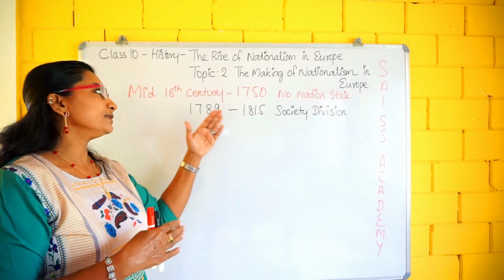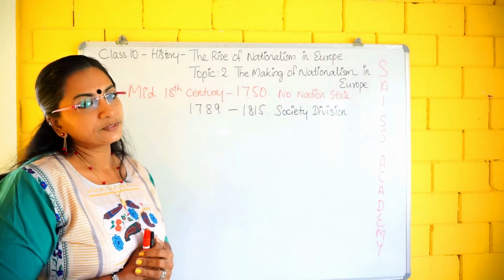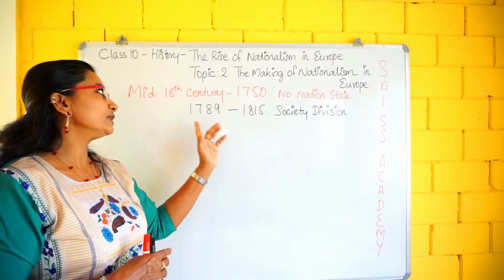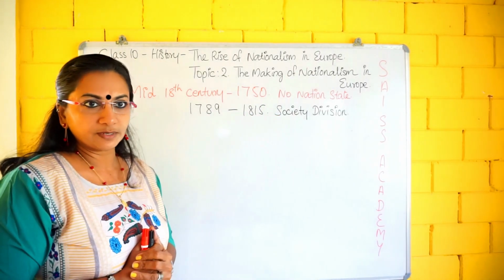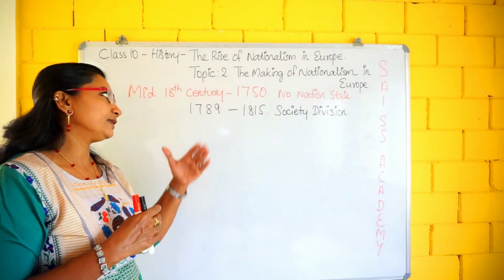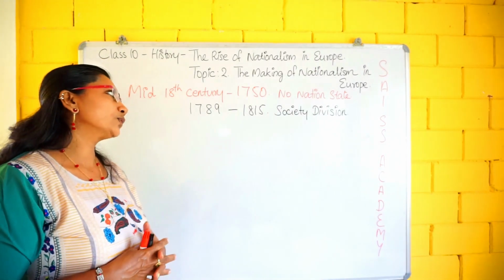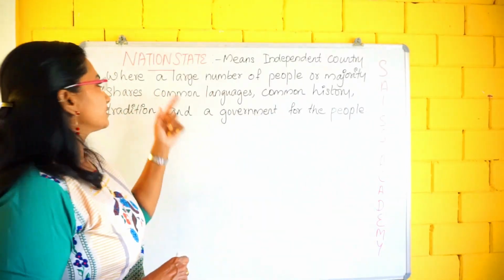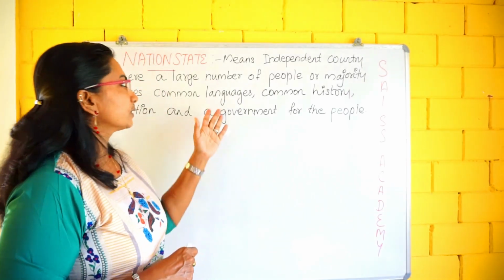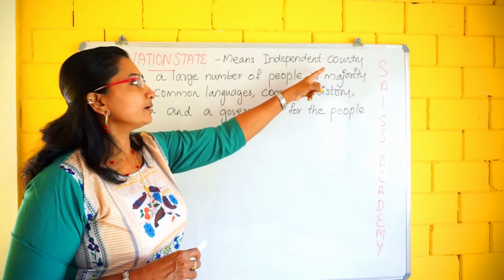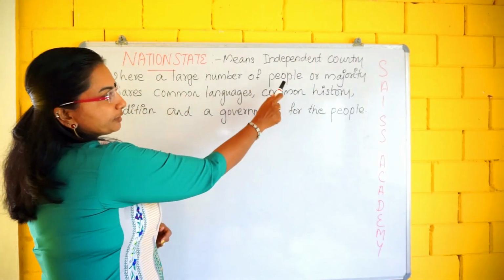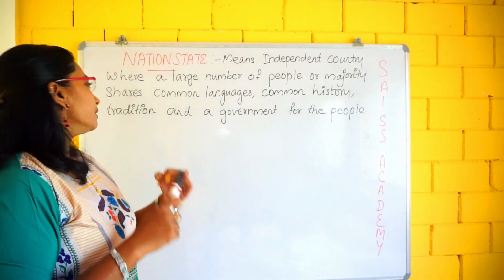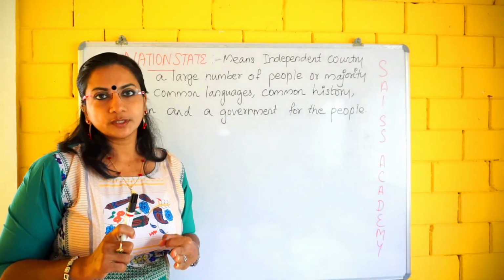Okay, in the mid 18th century, no nation state was there, and the divisions of the society started in Europe around 1789 to 1850. The other thing is that 1815 was the end of the rule of Napoleon. Okay children, do you know what a nation state is? Nation state means an independent country where a large number of people or the majority share common language, common history, common tradition and a government for the people.